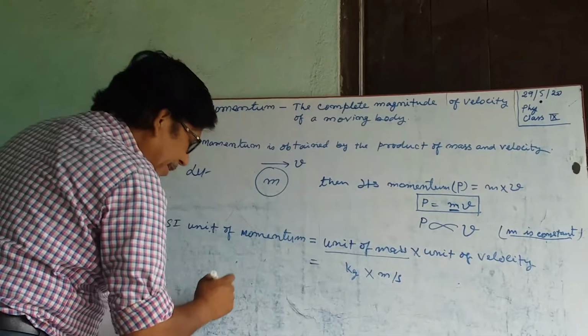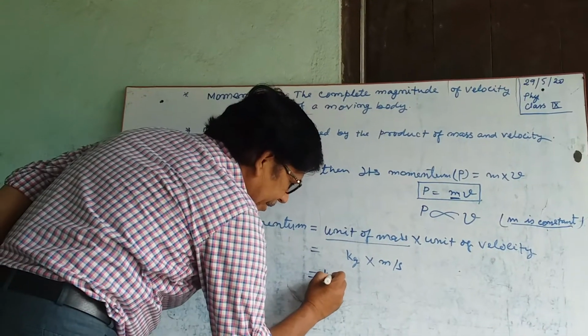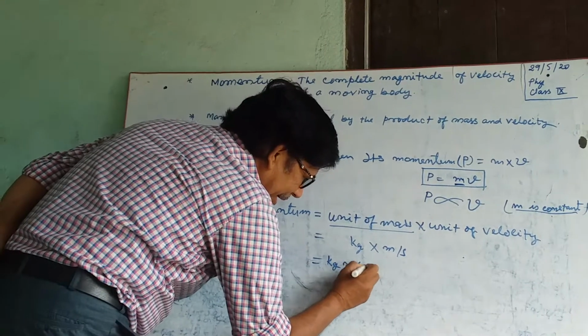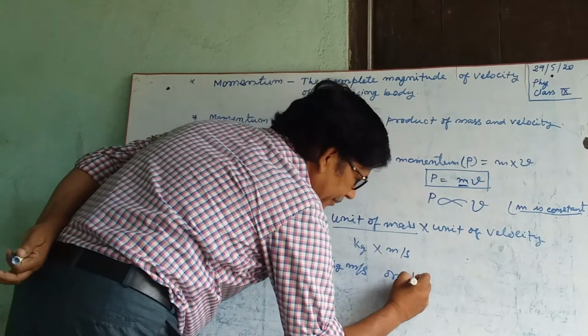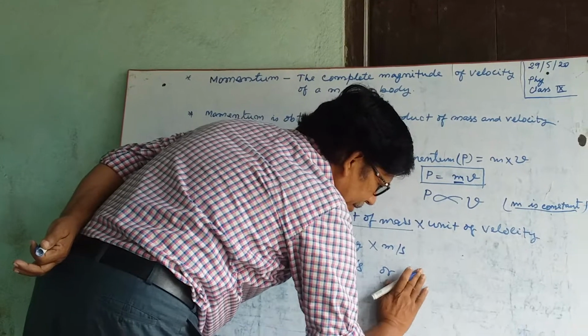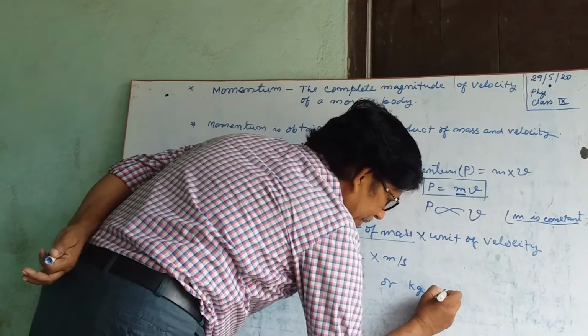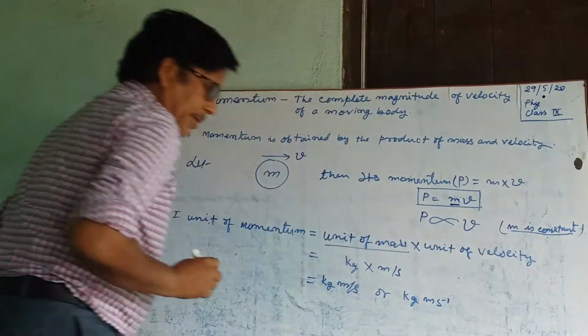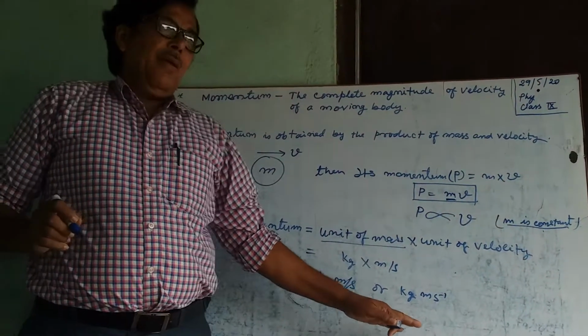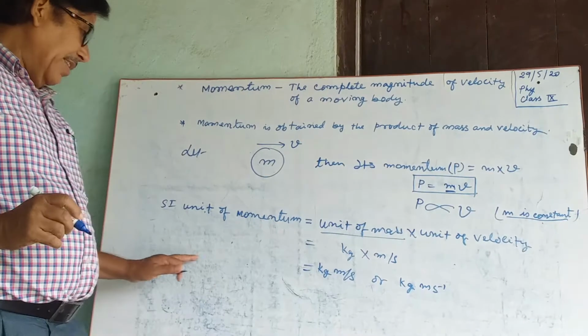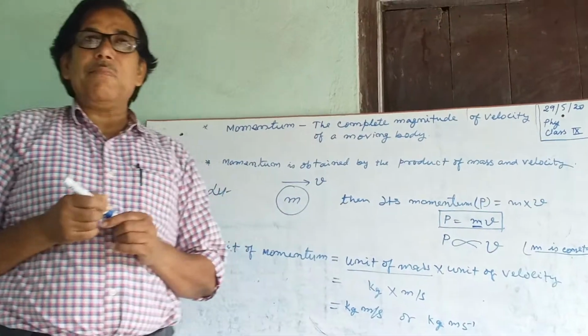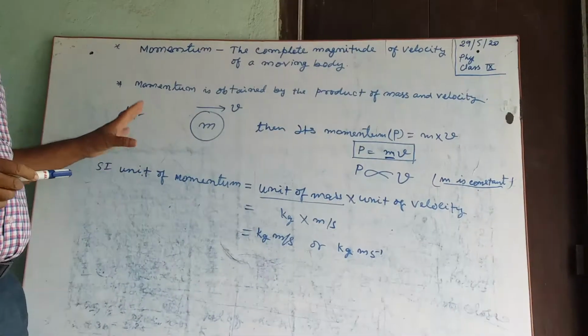Thus the unit of momentum will be kg meter per second. So the SI unit of momentum is kilogram meter per second, or kg m/s.